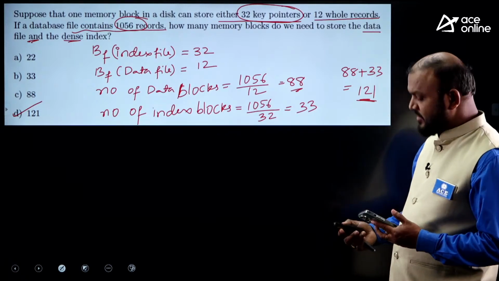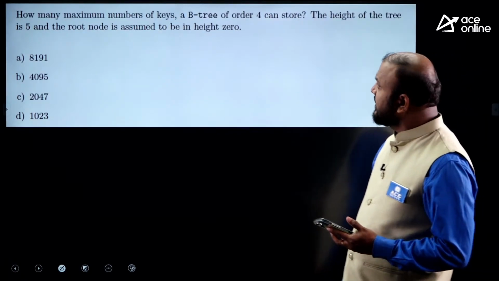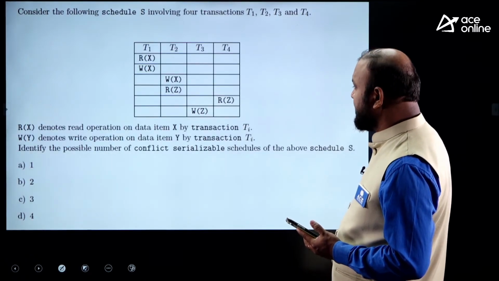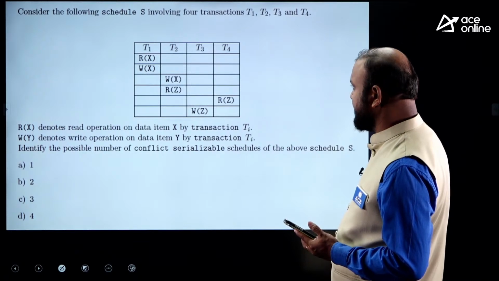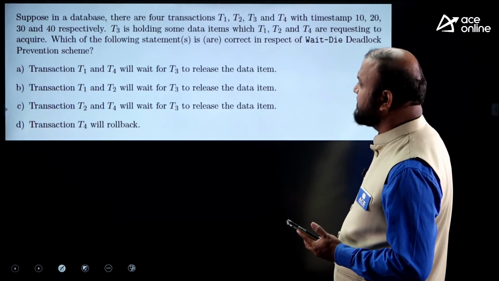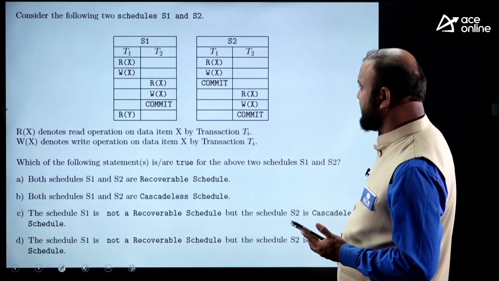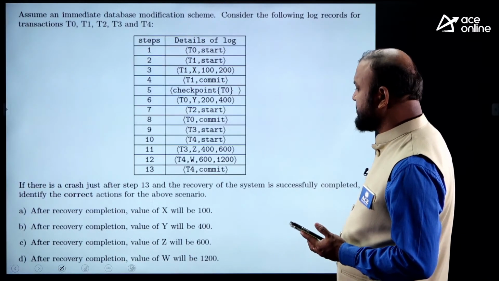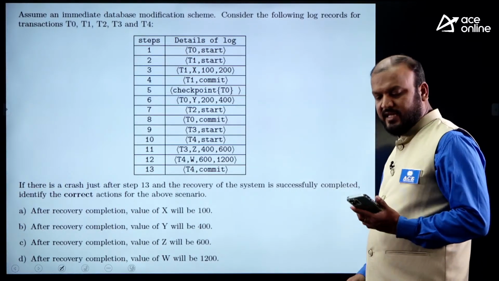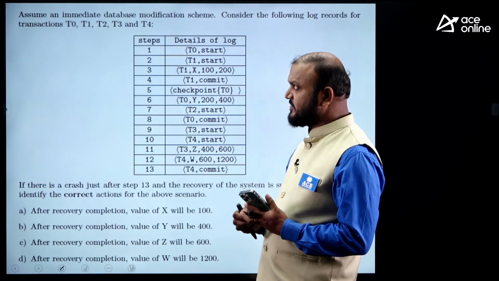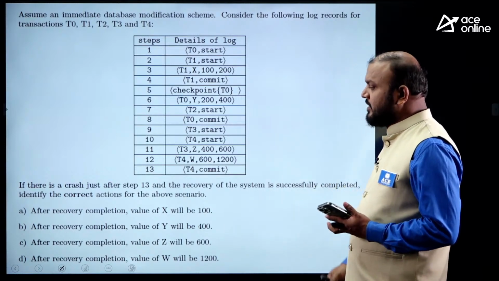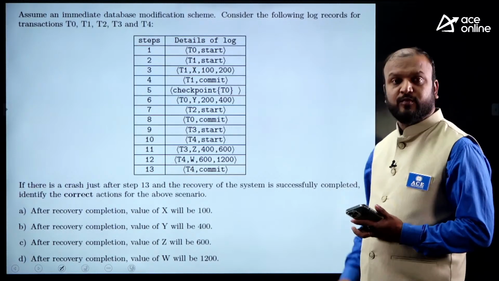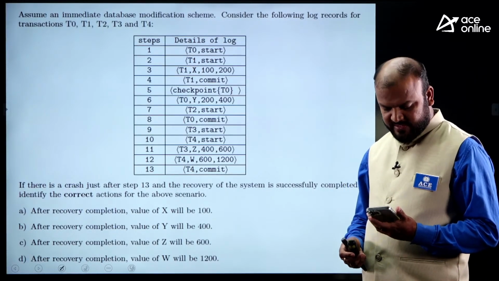Okay, done? Chalo, do we go for one more? This is about B-trees. Okay, you can do it. Okay, this is another question on that. This question is on recoverability, on checkpointing. Chalo, try for the recovery system, because the recovery system is also important, and this will be the last question for you for today's session. Try this question. I'll give you 1 minute. Try it.